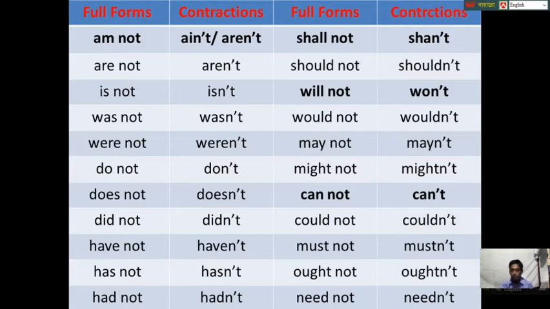Here, am not is equal to ain't or aren't, shall not equal to shan't, will not equal to won't, cannot equal to can't. These four contractions are exceptional from among these contractions.